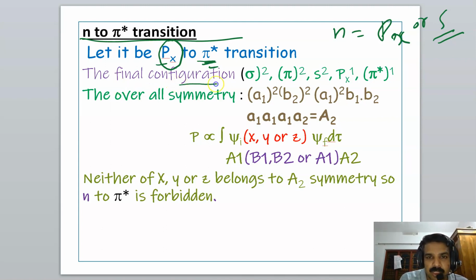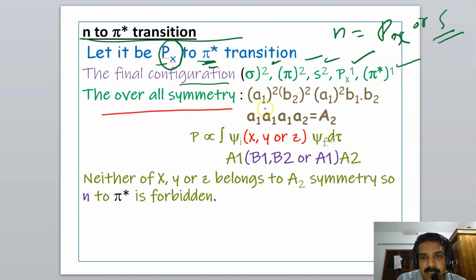So the final configuration will be sigma 2 pi 2 s2 px2 with one electron transferred into pi star, therefore px1 and pi star 1. The overall symmetry: sigma square is A1 square, pi square is B2 square, and the s orbital is A1 symmetry, so A1 square.